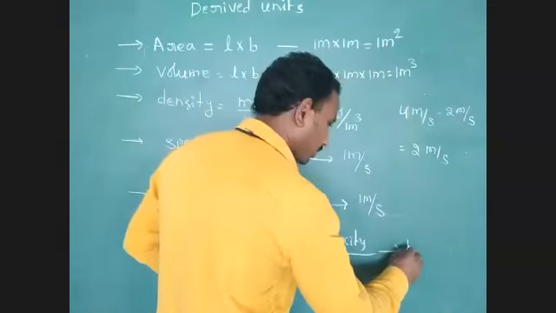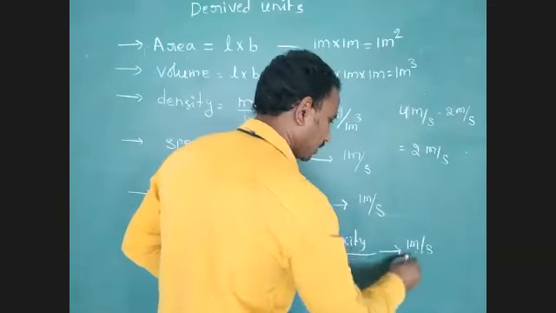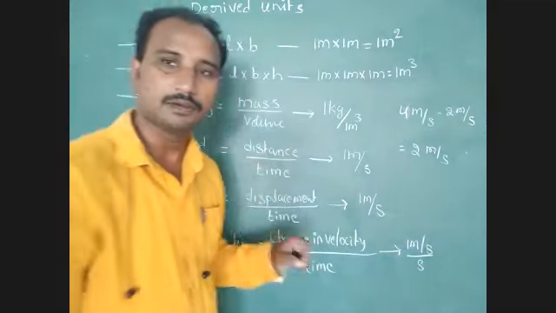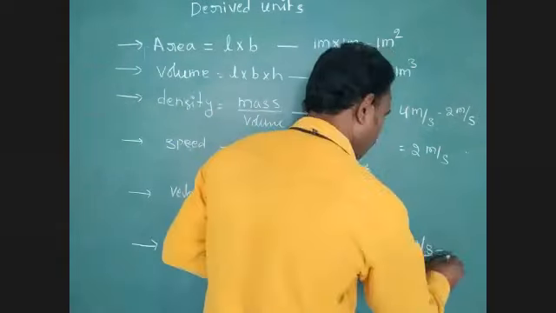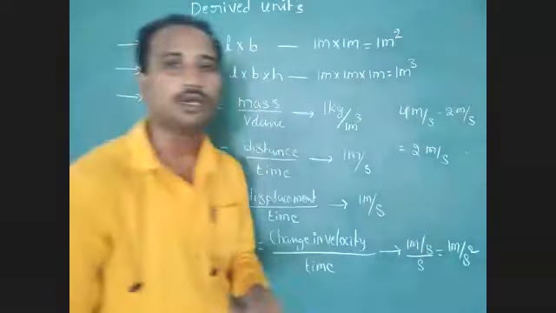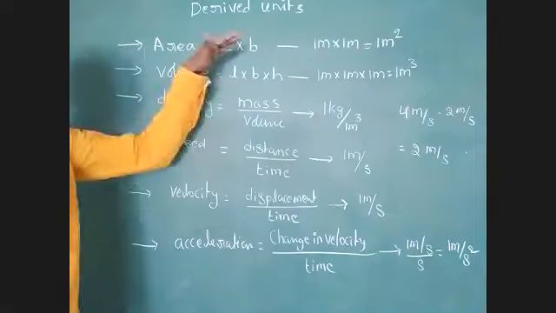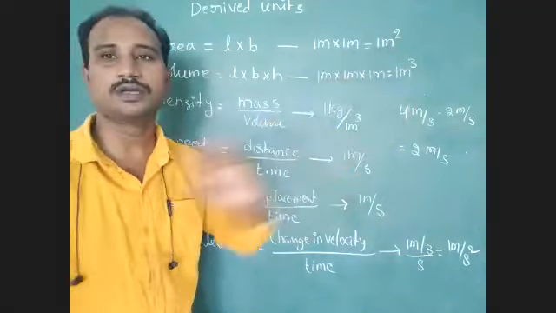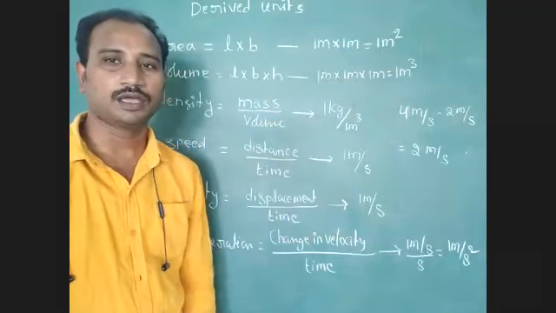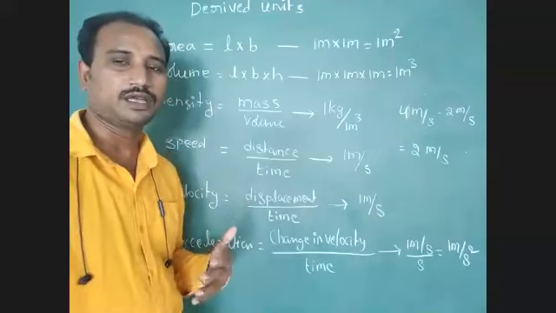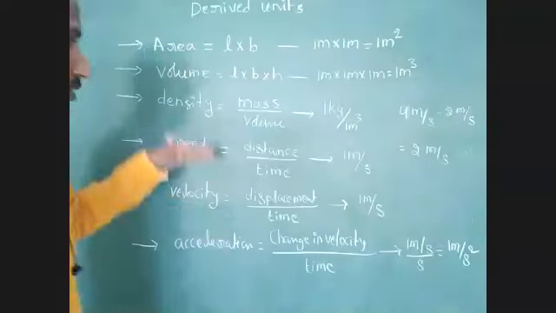So 1 meter per second divided by second equals 1 meter per second square. Just identify these derived physical quantities and derived units. Okay, next we will discuss other derived physical quantity units. Note down first.